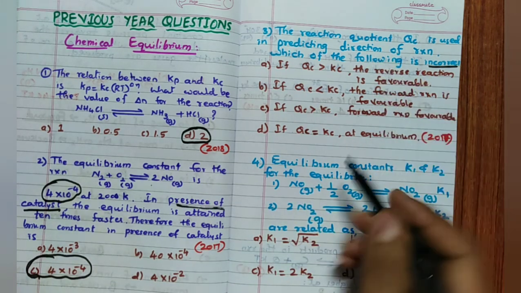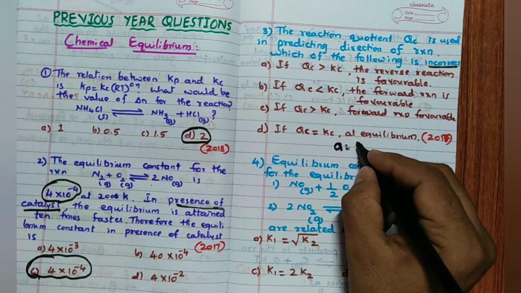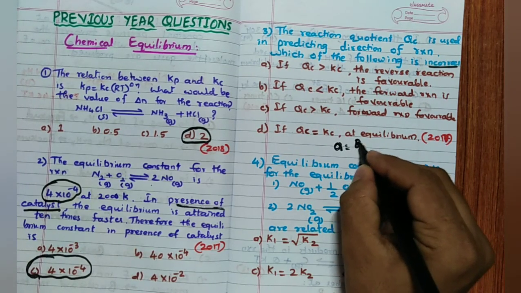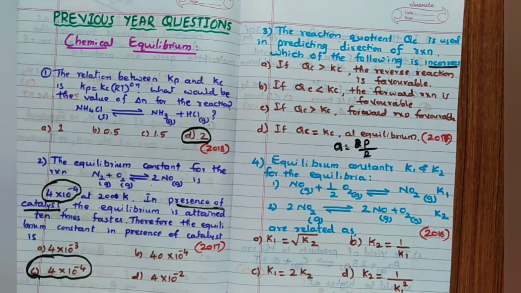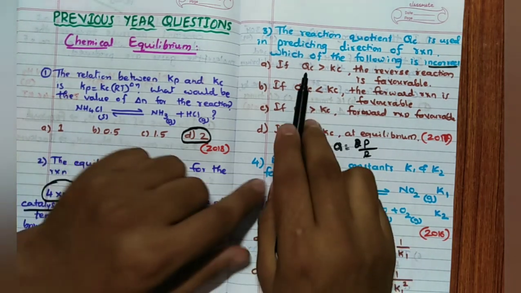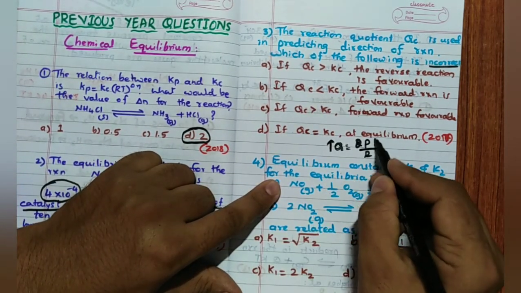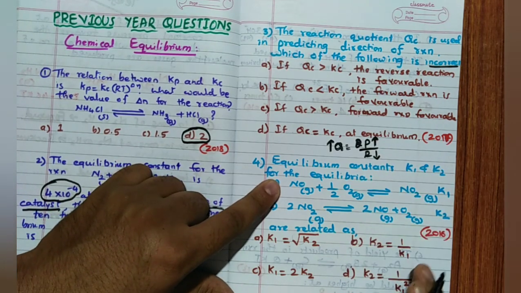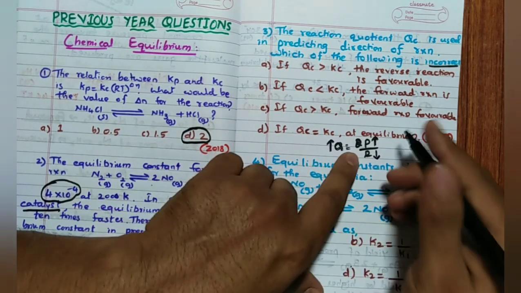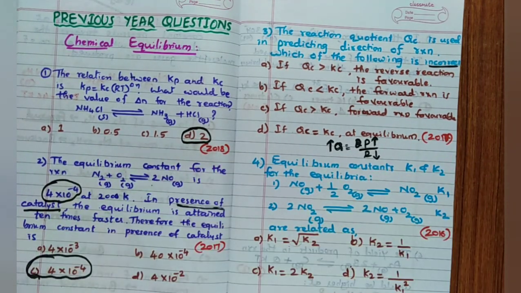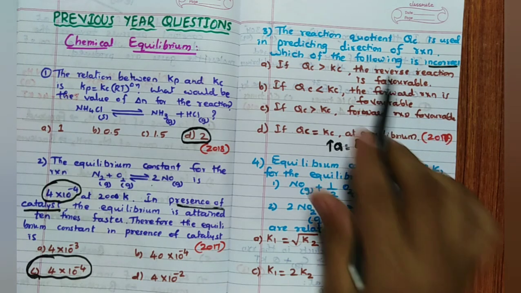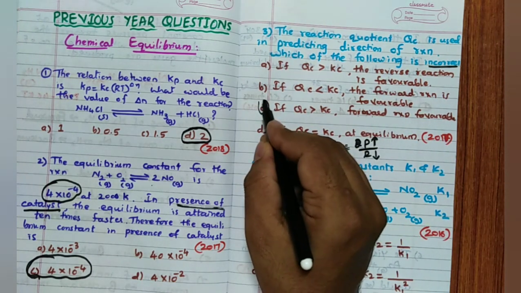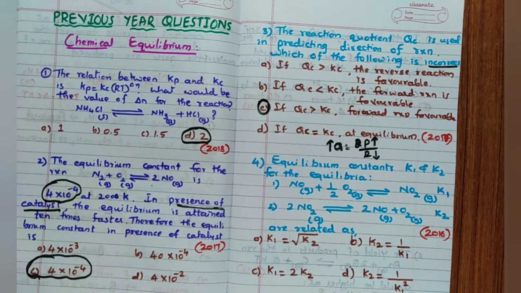Now you think about it. Q is nothing but product divided by reactant. QC is more, they are telling. If QC is more, product is more, reactant is less. Inverse related it is for the reactant. If product is more, reactant is less, which reaction should be favorable? Then the reverse reaction is favorable, which means forward reaction favorable is incorrect. So the answer for this question is C.